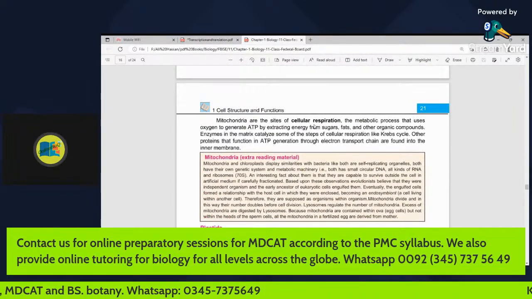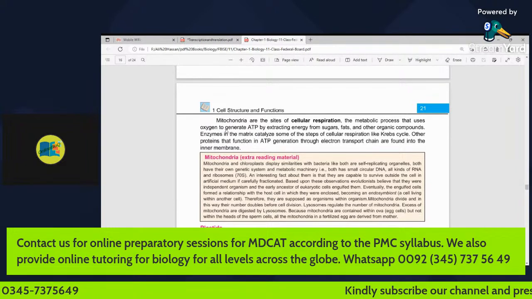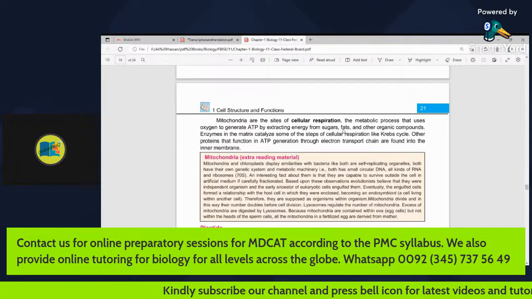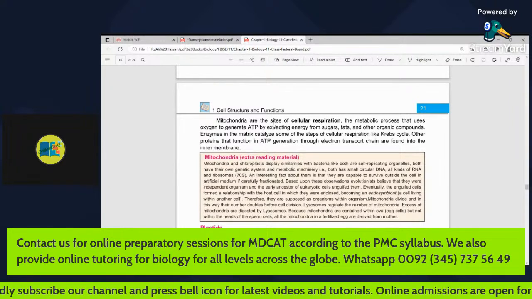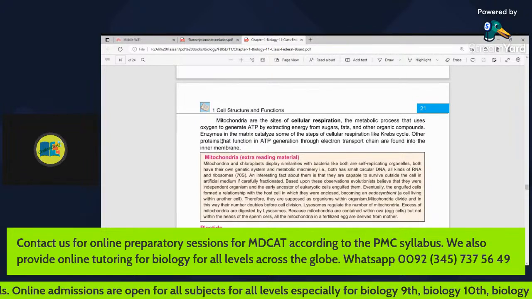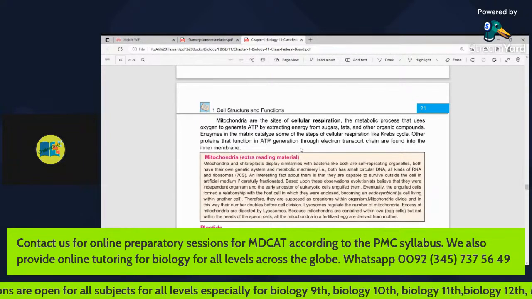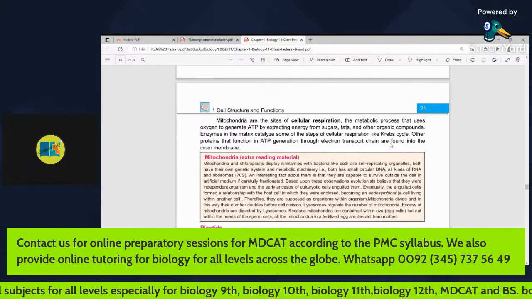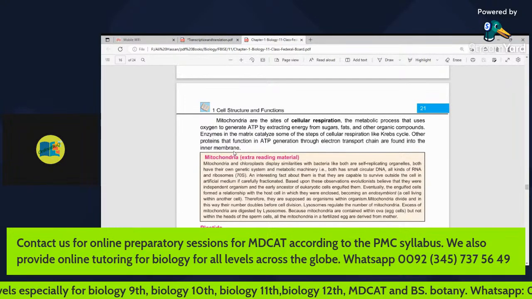Mitochondria are the sites of cellular respiration, the metabolic process that uses oxygen to generate ATP by extracting energy from sugars, fats, and other organic compounds. It is the first function that mitochondria are the sites of cellular respiration. Enzymes in the matrix catalyze some of the steps of cellular respiration, like the Krebs cycle. Other proteins that function in ATP generation through the electron transport chain are found in the inner membrane.